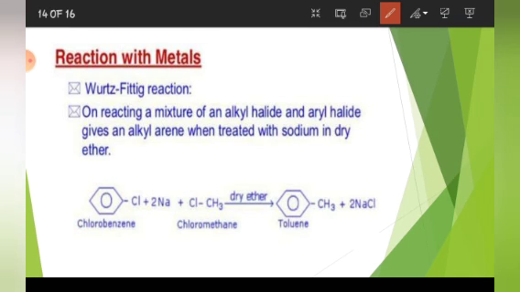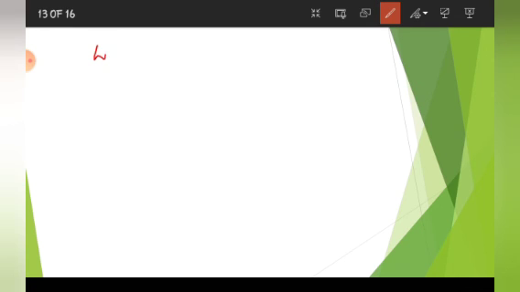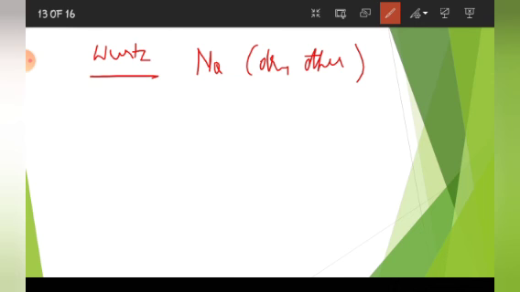This we have seen in haloalkane also. What will happen? This 2NaCl will be eliminated, and this benzene ring will combine with the CH3. Right? So this reaction is known as Wurtz-Fittig reaction. So you must know it very clearly that Wurtz reaction takes place with sodium in the presence of dry ether. And if we use both haloalkane, then it is only known as Wurtz reaction.